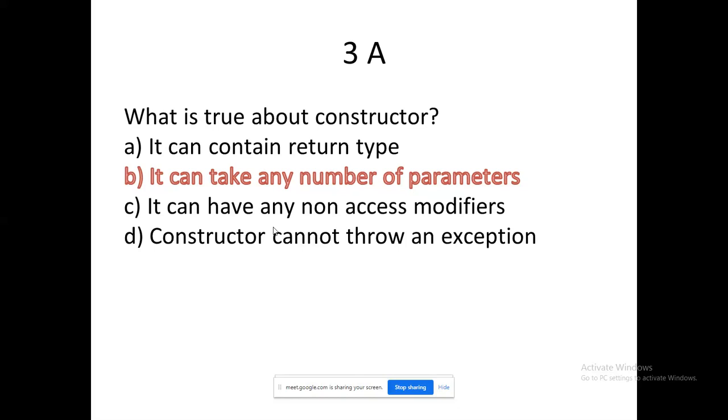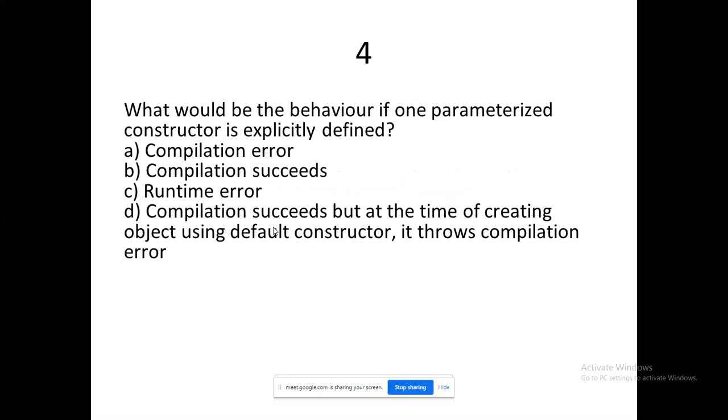Option D, constructor cannot throw an exception. Ultimately, a constructor can throw an exception, because a user-defined class could throw an exception, and a built-in class could throw an exception. It is possible for the class to throw an exception, but they said it is not possible. So options A, C, D are ruled out. We are talking about a parameterized constructor. You can pass any number of arguments. You could even pass variable arguments also.